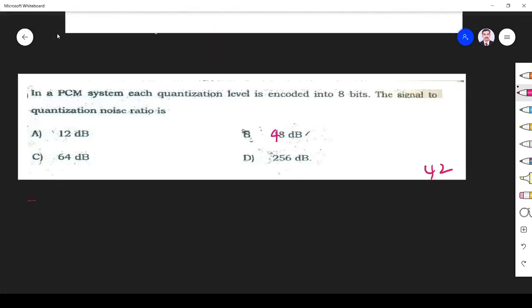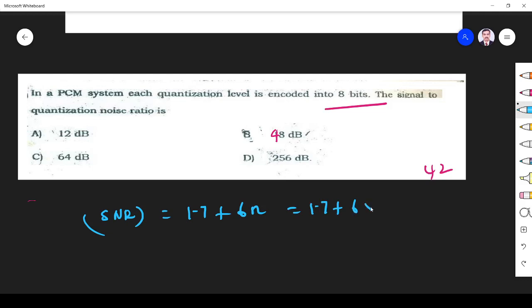Next, in a PCM, each quantization level is encoded into 8 bits. What is the SNR? Just now we learned the SNR of PCM is given by 1.7 plus 6n. n is the number of bits encoded. So 1.7 plus 6 into 8, 48 plus 1.7, 49.7. Sometimes they may ignore the 1.7. So what is the answer? 48. So it is 48 dB.